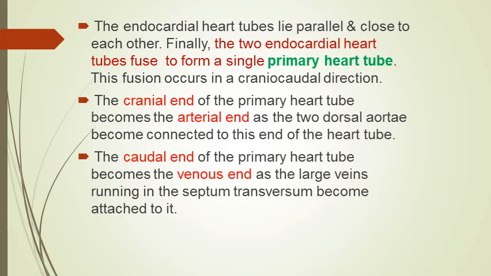And we know that the cranial end of each heart tube becomes the arterial end, because the dorsal aortae have been formed, and they are connected to the cranial end of the heart tube. So because of this fact, the cranial end becomes the arterial end, from which arise the first pair of aortic arches, which is actually the most cranial part of the two dorsal aortae.